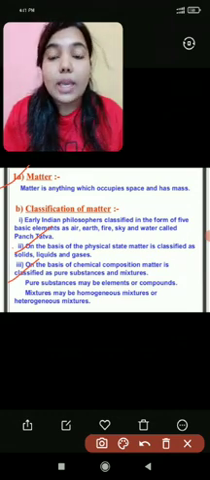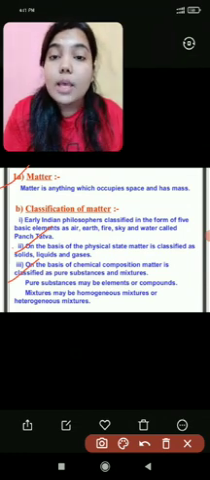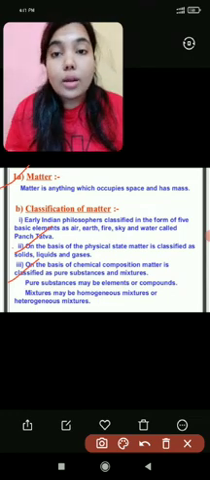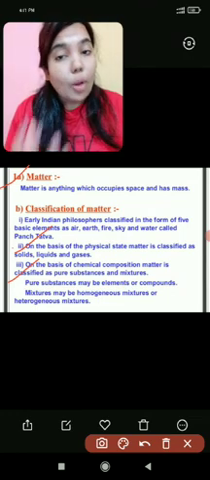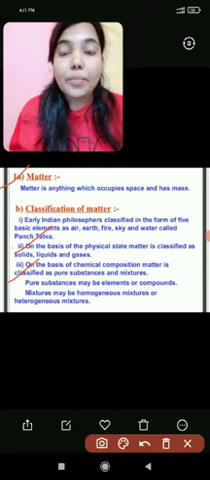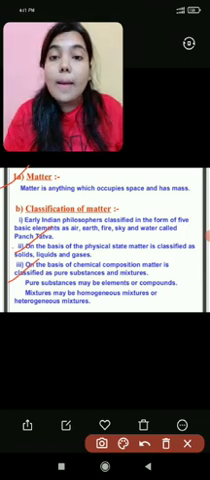If I take two hydrogen atoms and two oxygen atoms, then the compound will be changed. So compounds are those which are formed by the combination of elements, but only in a fixed ratio. Now the third chemical classification of matter is mixture.